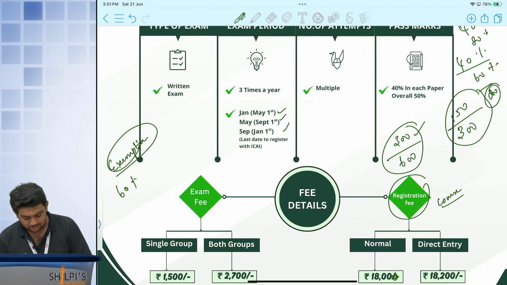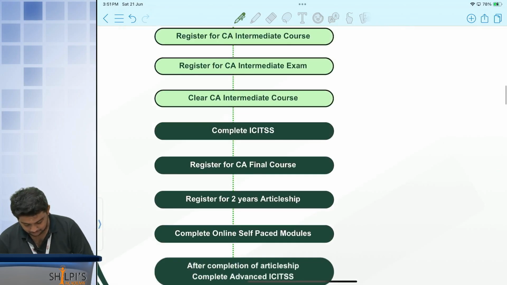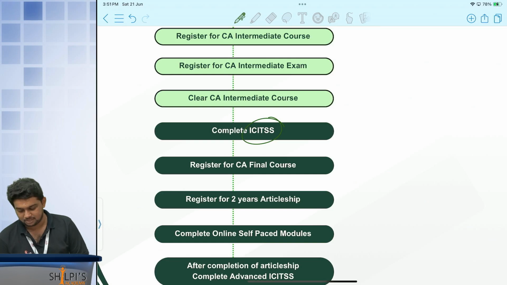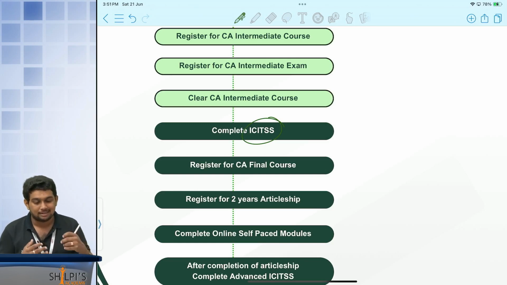So once this is done, again, we have something called ITT-SS, Information Technology Training and Soft Skills course. It is again provided by our institute. Earlier it was like an orientation program, orientation course it was, okay? Information Technology Training course, all that was there. You have to register with ICAI, wherever you are, you'll have a chapter over there, you have to go there. There you will be having the physical training, all those things. Basically, Tally will be taught, Excel will be taught, and all the communication skill training will be provided to you.